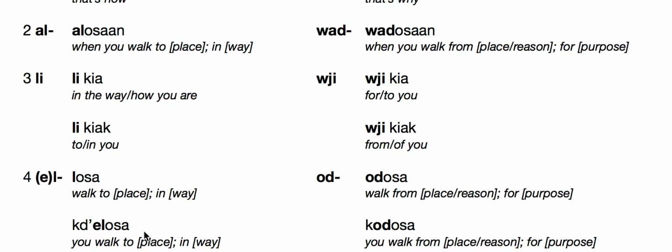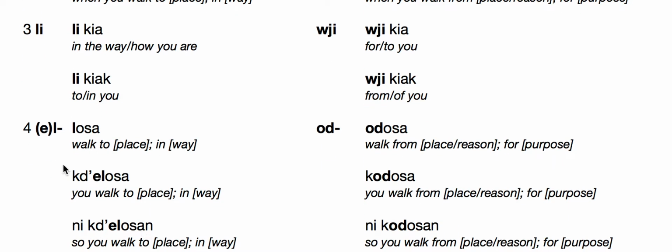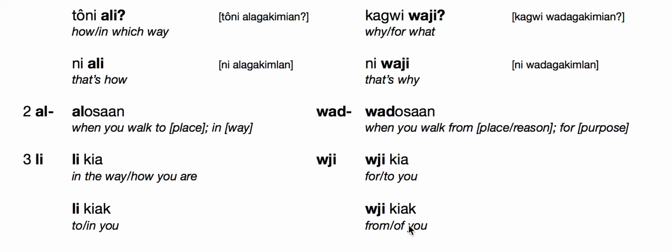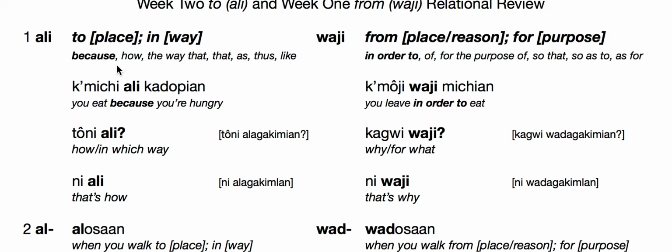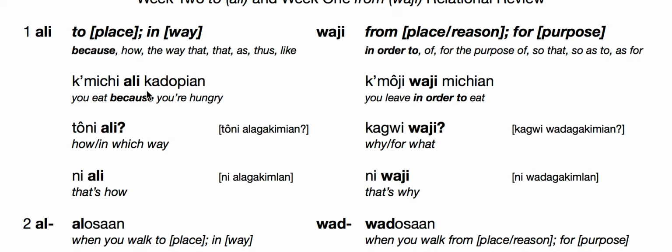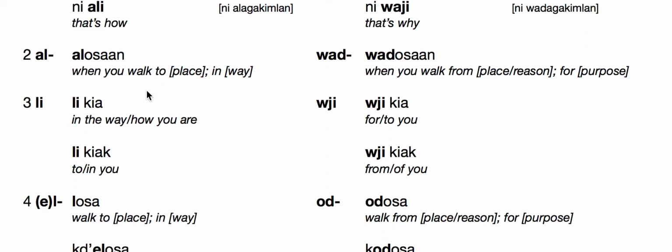Kudlosa. Our final form, also using a version of just the L or U, here we do see the U, is ni kidlosan. So you're walking to, ni kidlosan odanak, so you're walking to town, or ni kodosan odanak, so you're walking from town, which we learned last week. So these are all our examples of how Ali will appear and some sample usage that you can take a look at. This will be in Canvas.